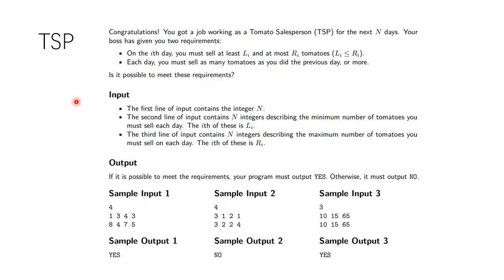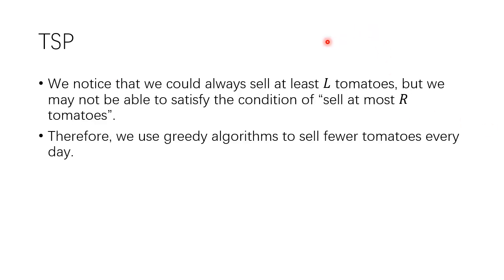For the third problem, TSP. And again, if you want to see this problem statement, just pause here and open a new tab to watch it. For this problem, we noticed that we could always sell at least L tomatoes, but we may not be able to satisfy the condition of selling at most R tomatoes. Therefore, we use a greedy algorithm to sell fewer tomatoes every day. Then it will be easier to satisfy the condition of selling at most R tomatoes. First use a greedy algorithm.